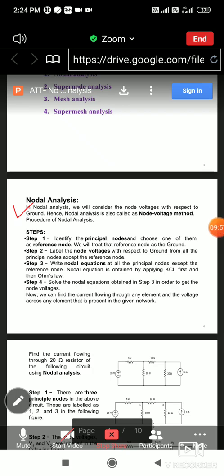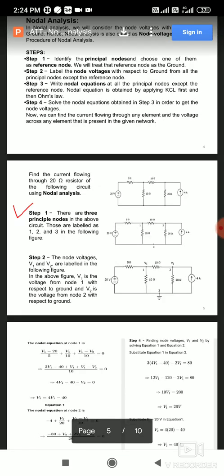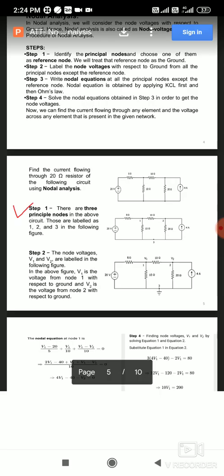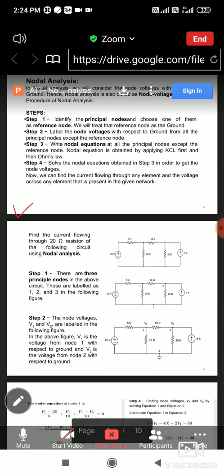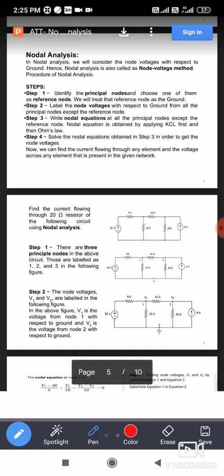Now next, this is the one example where we can apply the nodal analysis. So example we can discuss here. So you can zoom it so that you can visible it properly. तुम्ही ते zoom करू शकता so that you can visible the diagram and each notation very clearly. So we are applying the nodal analysis to solve this example.